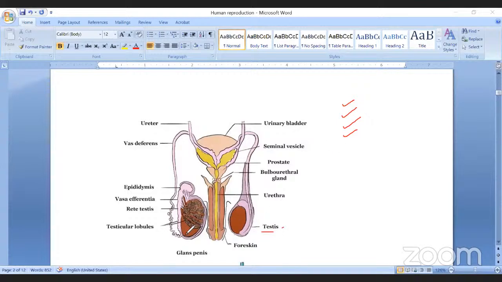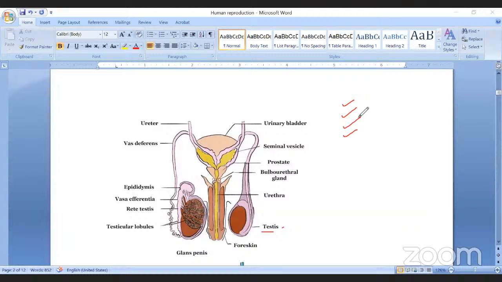Especially the testes. Males have 2 testes. They are reproductive organs. They are present outside the body and protected by a sac called the scrotum. Why are the testes enclosed in the scrotum? Why are testes present outside the body? Everyone knows that for the production of sperm, the testes should be maintained at less than body temperature, by 2 to 2.5 degrees centigrade. That's why they are located outside the body and protected by a sac called the scrotum. The function of the testis is production of sperm.